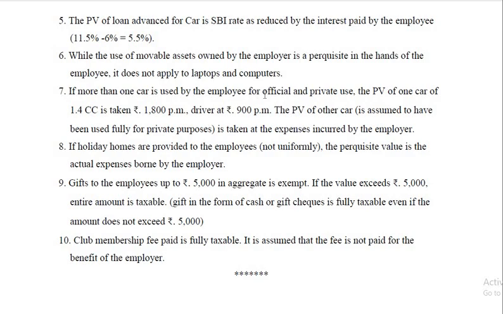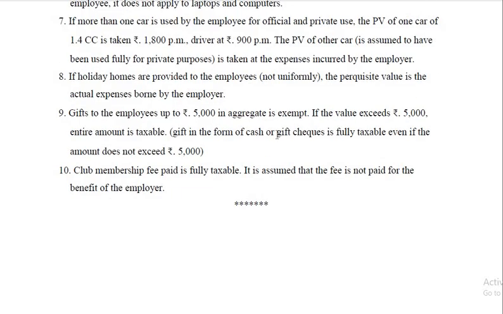If more than one car is used by the employee for official and private purpose, the perquisite value of one car of 1.4 cc is taken, that is 1,800 per month. Driver's salary 900 per month, whatever will be the salary paid to him. The perquisite value of other car is assumed to have been used fully for private purpose, is taken at the expense incurred by the employer. That is, the actual running and maintenance expenses are taken as perquisite value. If holiday homes are provided to the employees not uniformly, the perquisite value is the actual expenses borne by the employer.